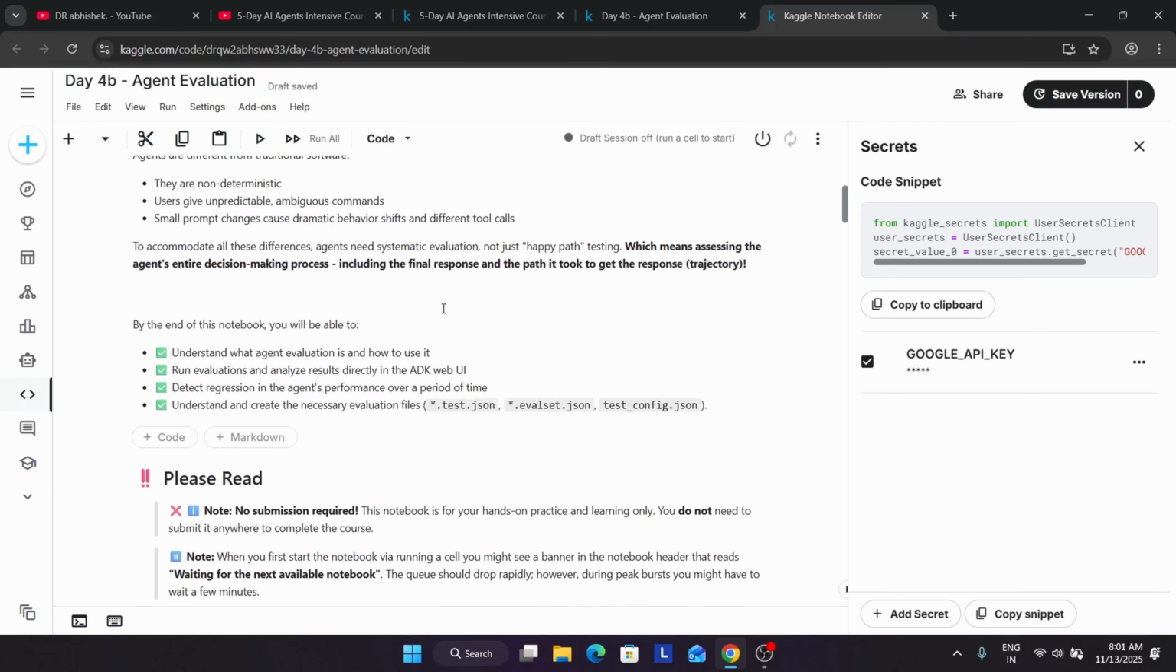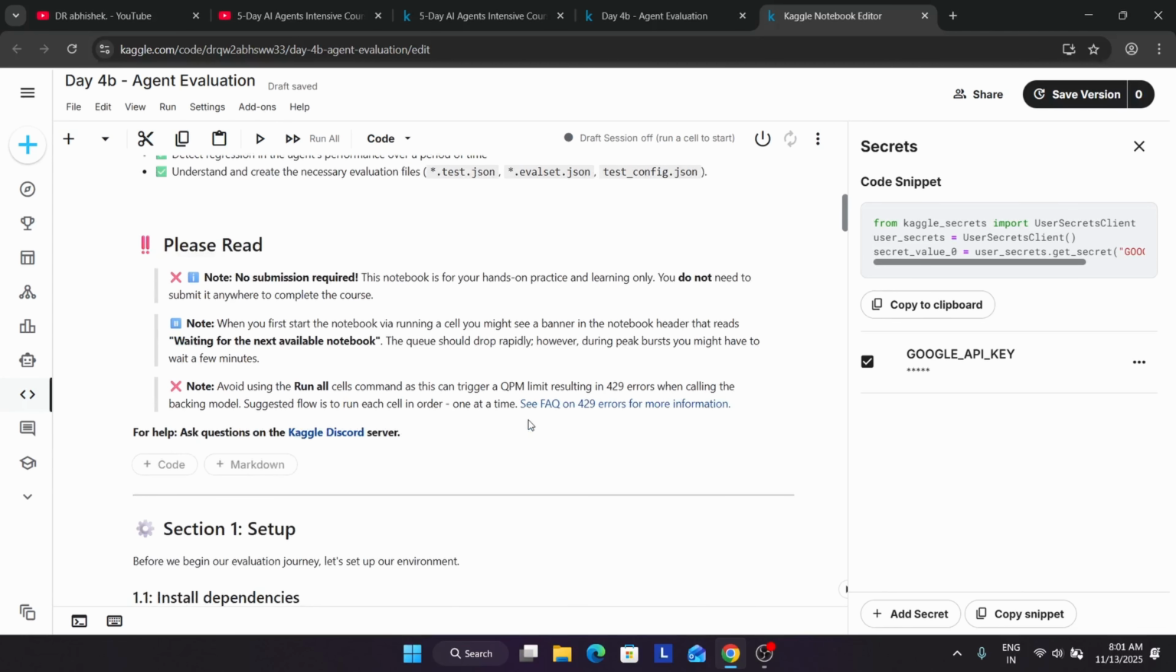So by the end of this notebook, we'll learn how to evaluate the agent, run evaluation, and analyze results directly from the ADK web UI. Instead of other approaches, we'll be working with the web UI, and we'll detect regression in the agent's performance and then understand and create the necessary evaluation files like test.json, evalset.json, and test config.